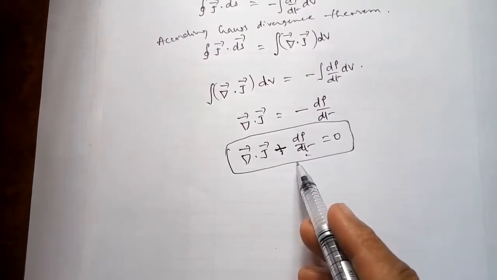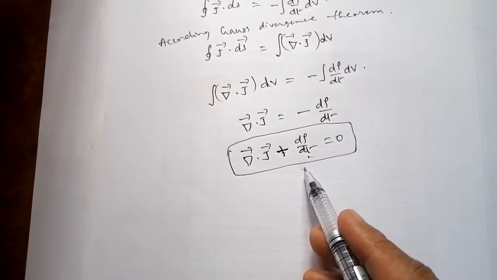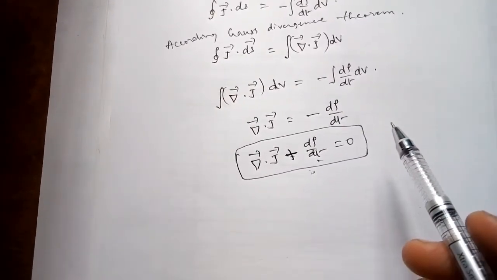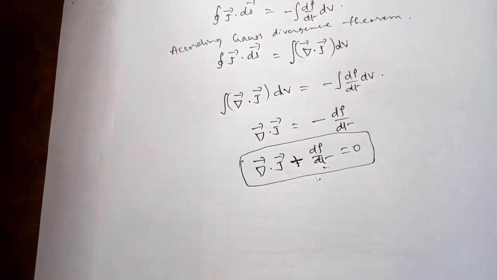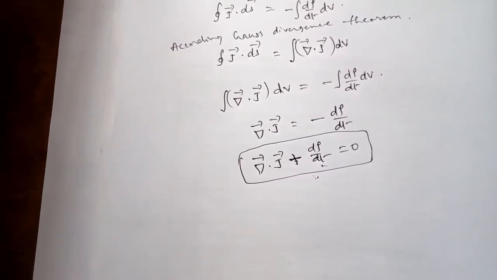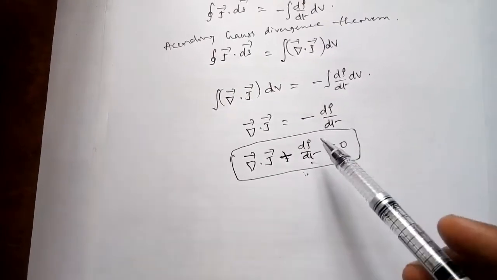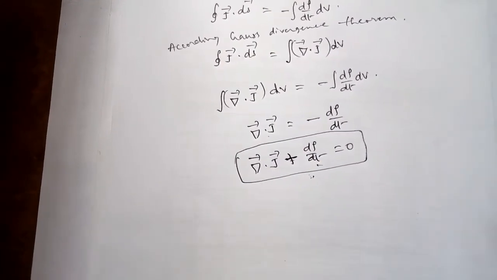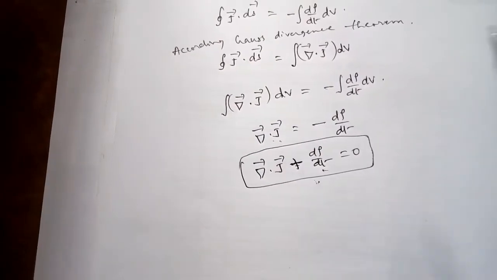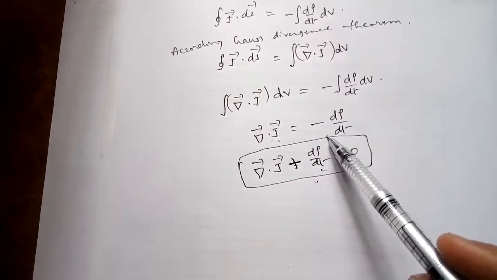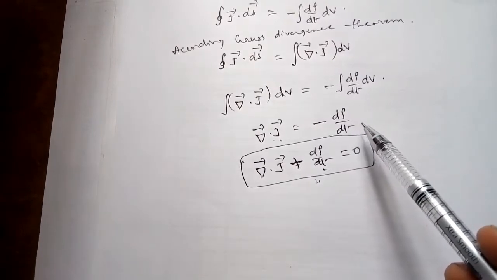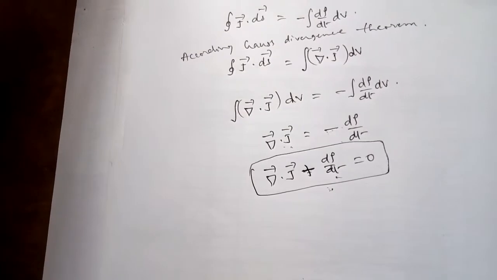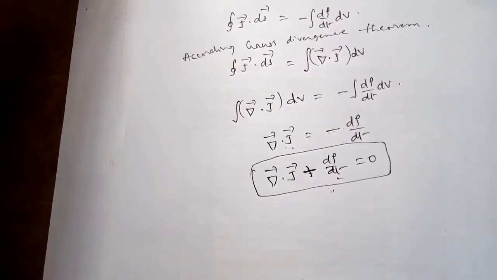According to this equation, if you carefully observe, the total current flowing out of some volume must be equal to the rate of decrease of charge within the volume. So the divergence of the current flowing out of the volume must be equal to the rate of decrease of the charge inside the volume. That is exactly what the negative sign indicates, a decrease in the charge inside the volume.